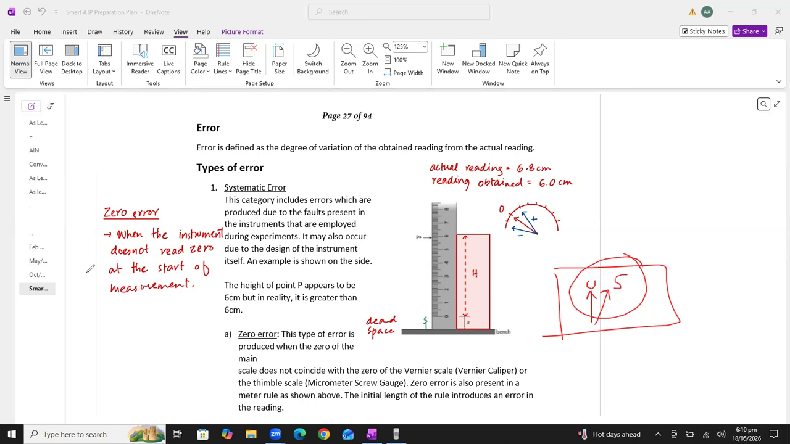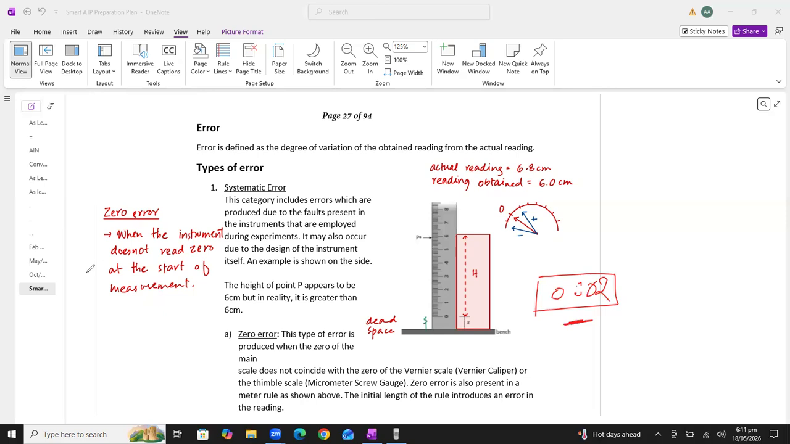Now how will we reduce these types of error? First of all, these types of error are called zero error. For example, if I start the stopwatch, but the stopwatch is already showing the reading 0.02 seconds. It is already showing me a 0.02 seconds time period. And suppose I'm unable to reset this stopwatch. I'm trying very hard, but I'm unable to reset it.